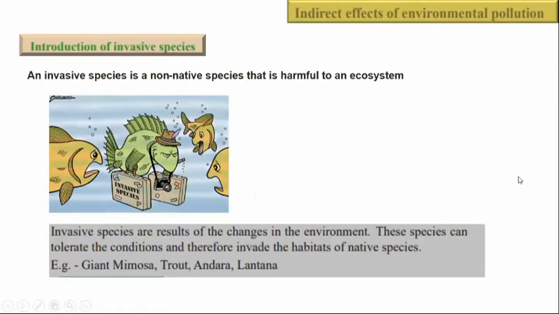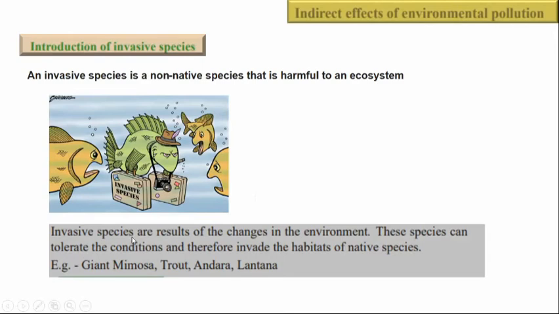Right? Next one is the introduction of invasive species. What are invasive species? Those are non-native, that is, not present in the native habitat, and harmful to the ecosystem. So you can see here, this is a fish species. Here a new member is invading, right?